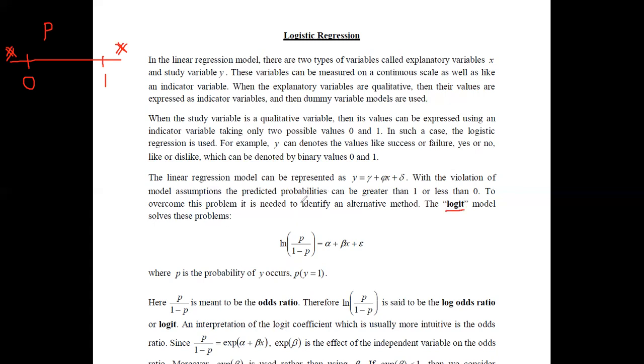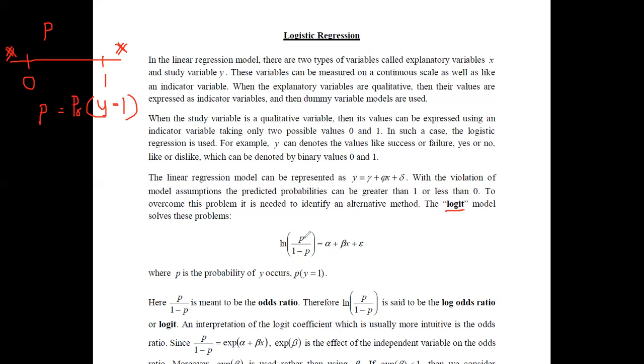If we take this p as the probability of y occurring, it means the probability that y equals 1. Therefore, if you take it as p, then we can define this logit model.